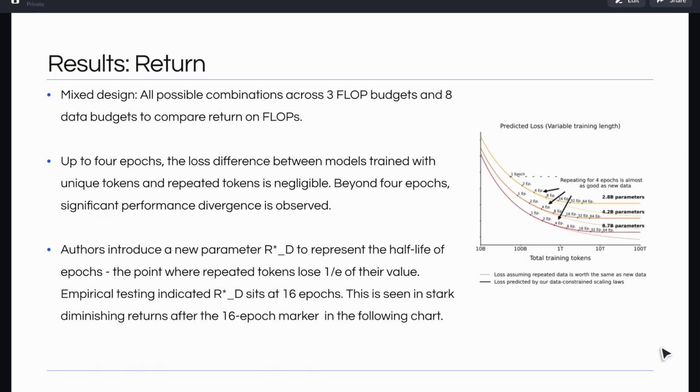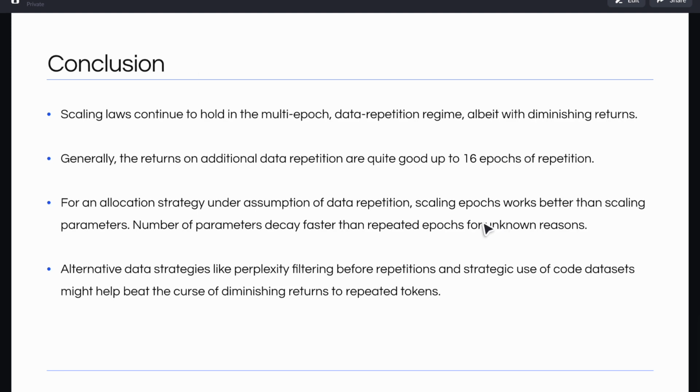Results on the return side: the authors used a mixed design with all possible combinations across 3 FLOP budgets and 8 data budgets to compare return on FLOPs. They found that up to 4 epochs, the loss difference between models trained with unique tokens and repeated tokens is negligible. Beyond 4 epochs, significant divergence is observed. The authors introduced a new parameter, R_D*, to represent the half-life of epochs, and found that R_D* sits at about 16 epochs, which means that after 16 epochs, returns really just flatline.